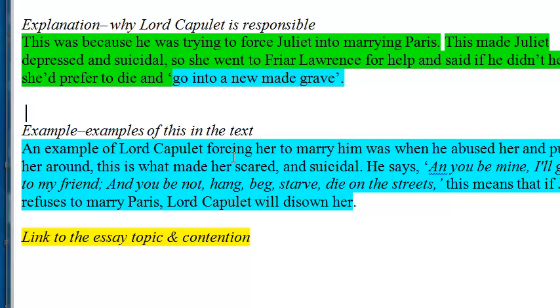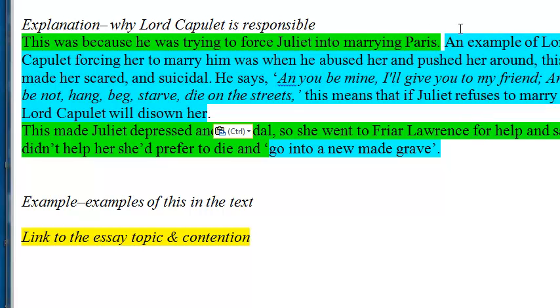And here we have an example of Lord Capulet forcing Juliet to marry him, was when he abused her and pushed her around. This is what made her scared and suicidal. He says blah, blah, blah. So why don't we just put this here so that it actually makes sense.